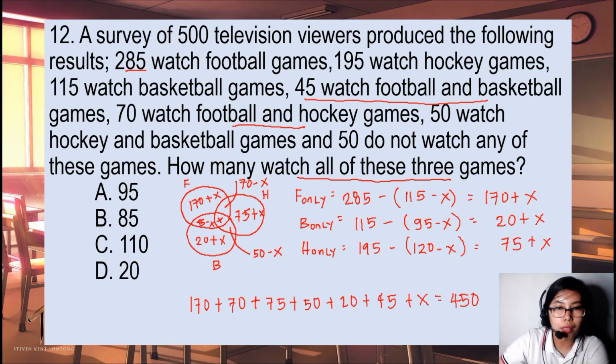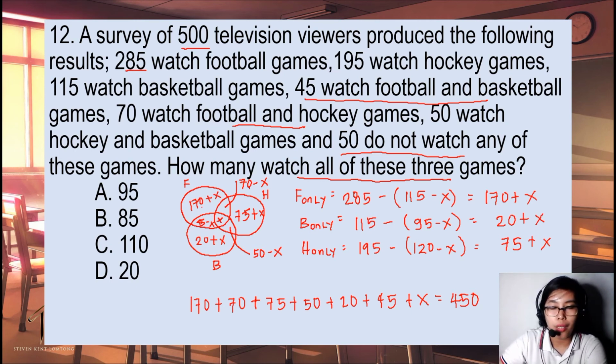Since the 50 do not watch any of these games and the total is 500, that's why it's equal to 450. Let's check. 170, 70, 75, 50, 20, 45.